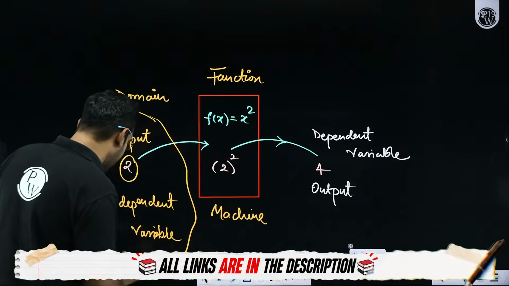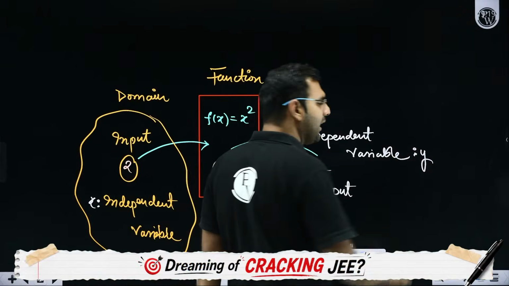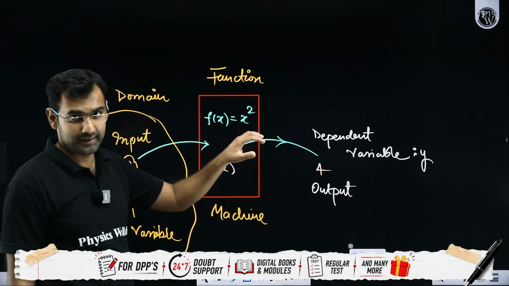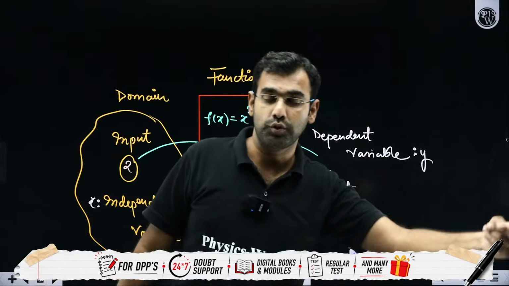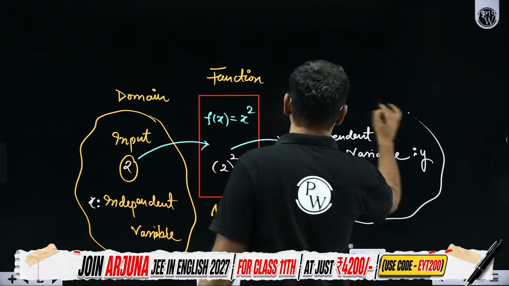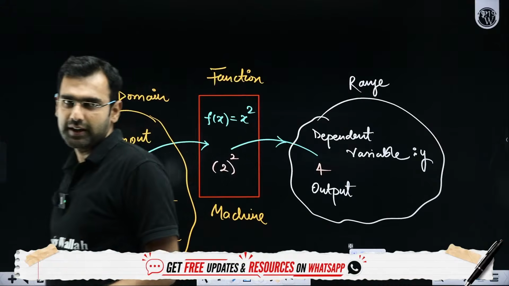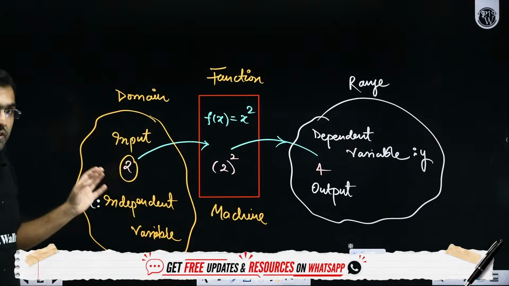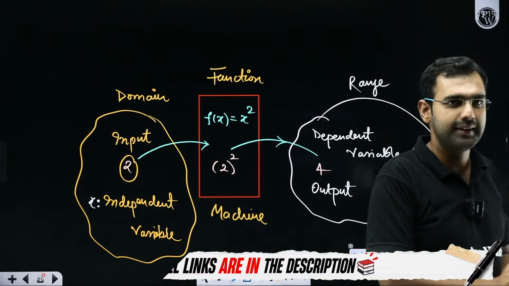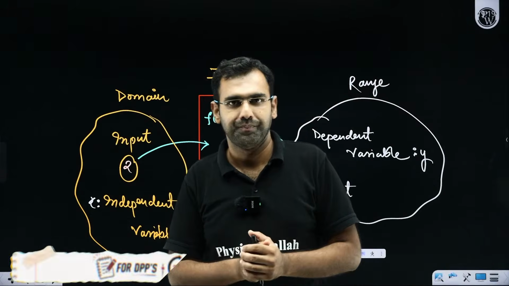What did I just say? X here is your independent variable, but y is called the dependent variable. Sir, why dependent? Because y is dependent on x. You can freely choose x, and that chosen x produces y. So y is your dependent variable, and this thing over here is called the range of this function. So first of all, are you understanding the basic functionality, how a function behaves, how a function works? Everybody realizing it, understanding it? Do let me know if there is any confusion. I'll re-explain. Yes or no?